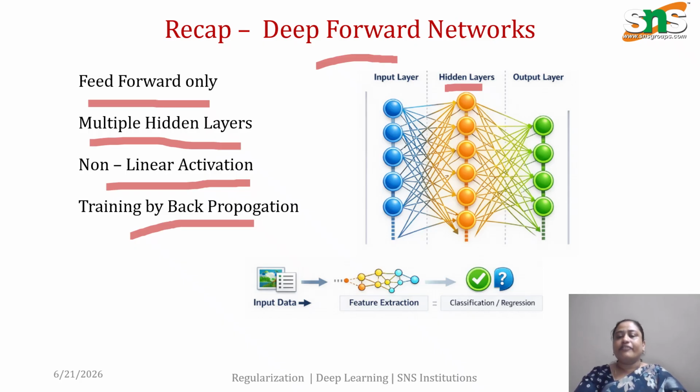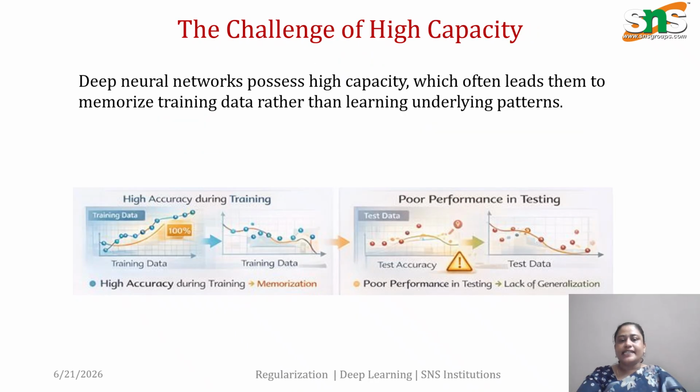As we all know, if the number of hidden layers, the number of parameters and the data are increased, the network models can learn better. But the capacity increase itself will have some challenges. Let's explore what they are. Let's see the challenges of high capacity.